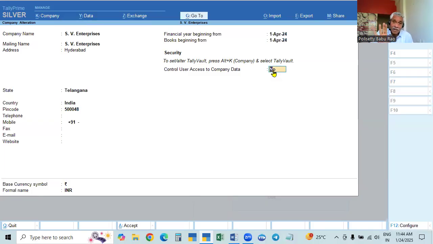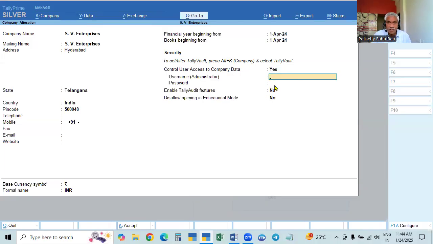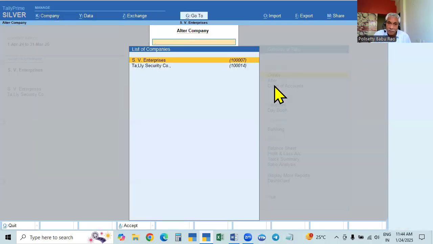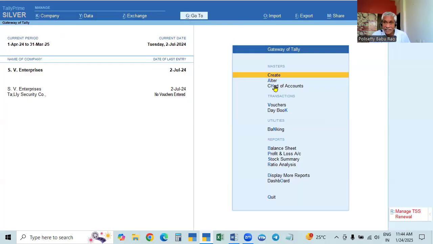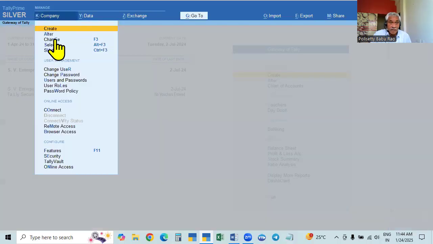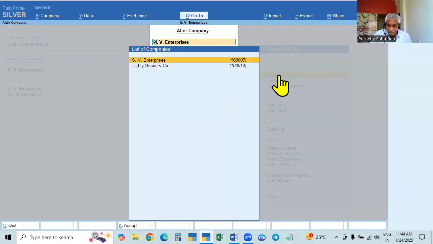Here we can set up the username. If you give yes, it will ask you for the username and the password, twice. So you can do that work there. That is the setup. For an existing company you can do it in the alteration page, or in the creation page.